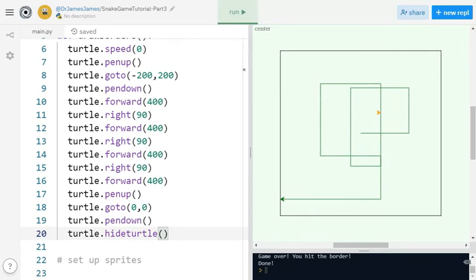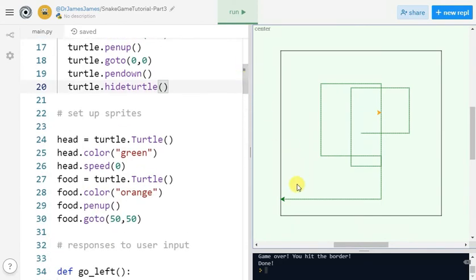Okay. So in the finished version of our game, we are not going to use the trail of the turtle to be the snake's body. We have other plans, and we will get to that when we get to the part of this video series where we deal with the snake's body. But to start out with, what we want for the snake's head is for it to be in its own sprite, but we want it to not be an arrow like this. We're going to want the snake to be made up of squares.